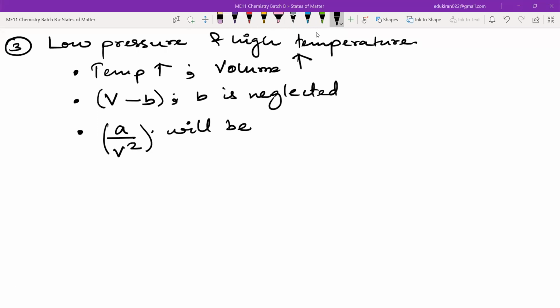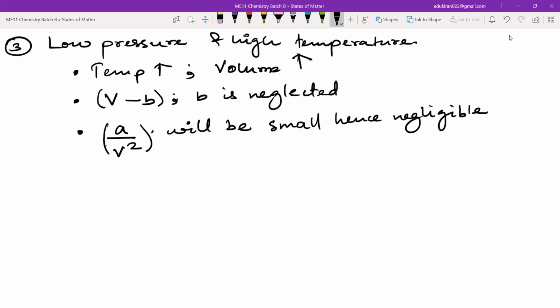If V is large, A upon V square will be large or small? Tell me. A upon V square will be small, no? Because it's in the denominator. If the denominator is very high, the complete value will be small. Hence, negligible.